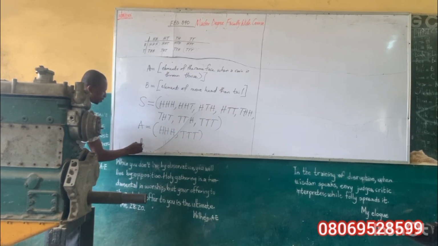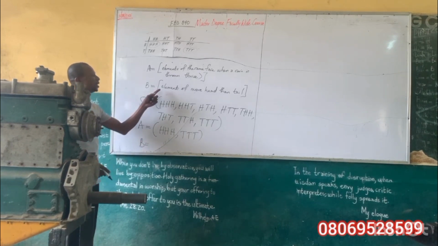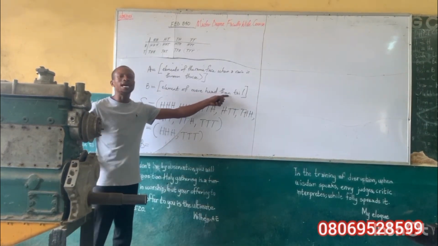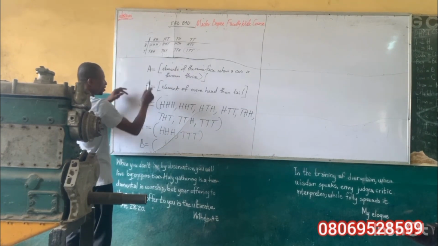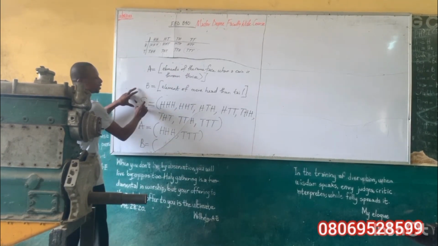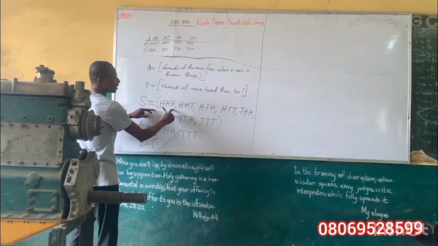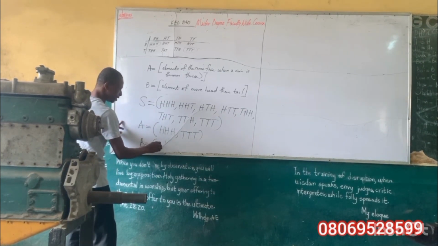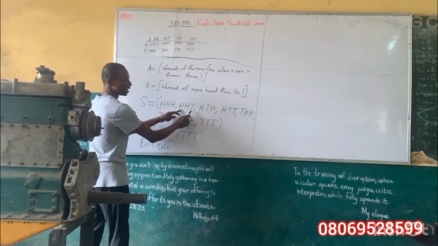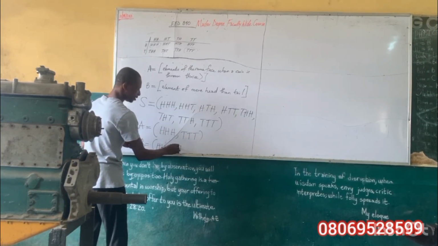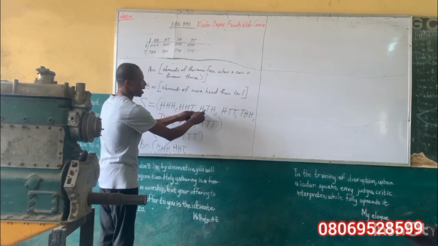Why the B? We said elements with more head than tail. Where do we have more head than tail? From the sample space, we have head all through, so head is more than tail here. We have head, head, tail: head is more than tail here.